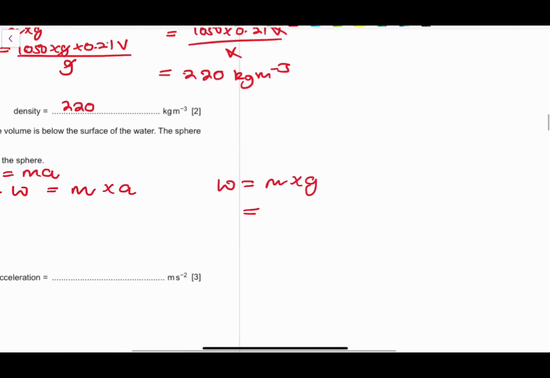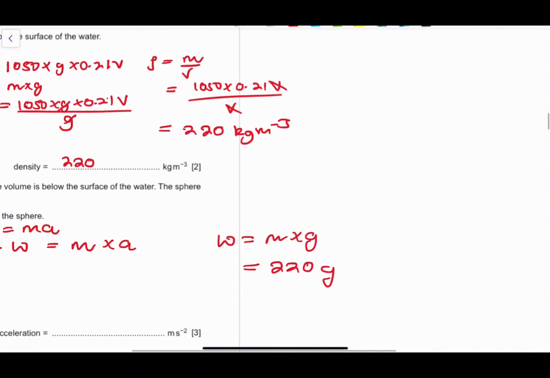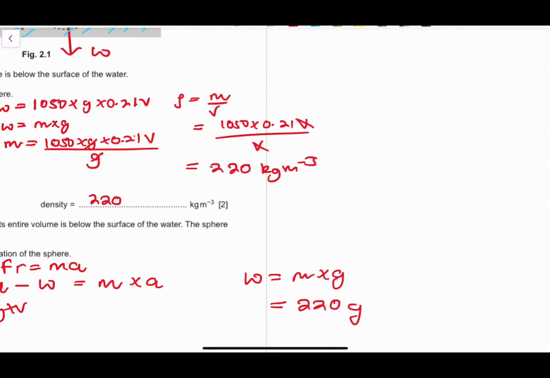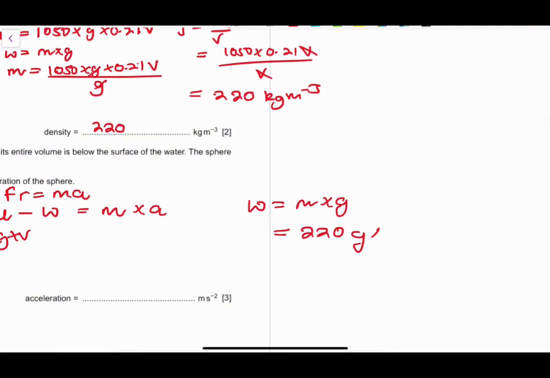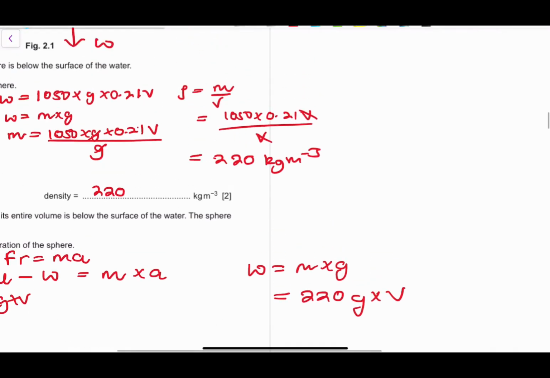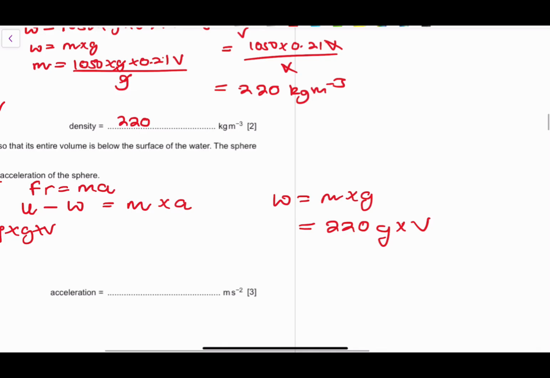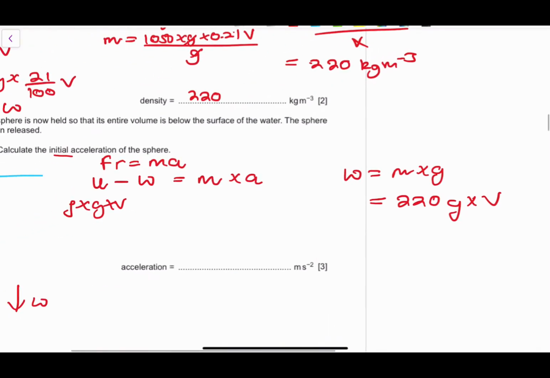Our mass is already 1050 multiplied by 0.21 multiplied by v. So multiplied by g, this whole thing becomes the expression for the weight itself, okay?